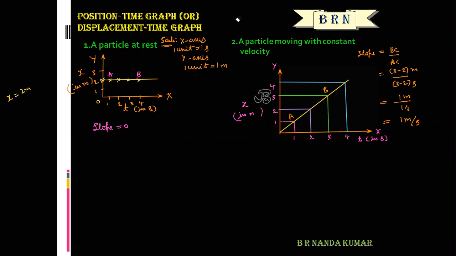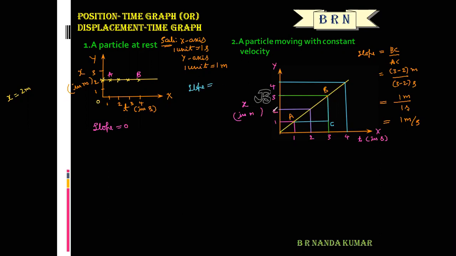The ratio of vertical distance divided by horizontal distance between 2 points on a straight line. So this is the point C. Now what is the value of slope? Slope is equal to BC divided by AC.